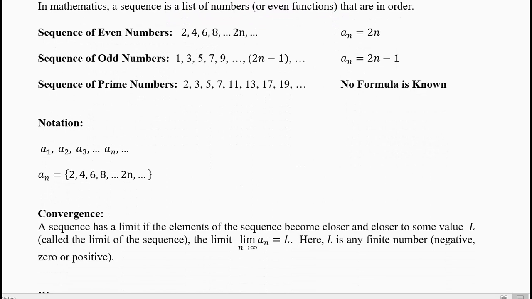Now what's the notation for sequences? The notation is a1, a2, a3, dot dot dot. That means it will continue. Then it will have a_n. a_n may or may not have a formula. It is a style of writing.